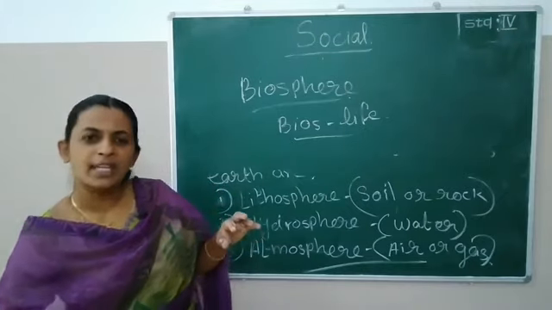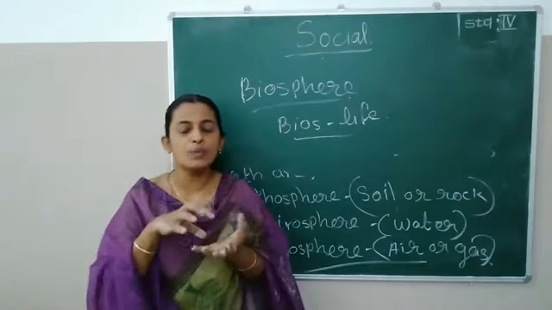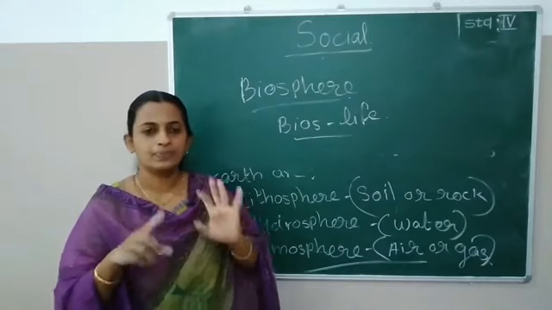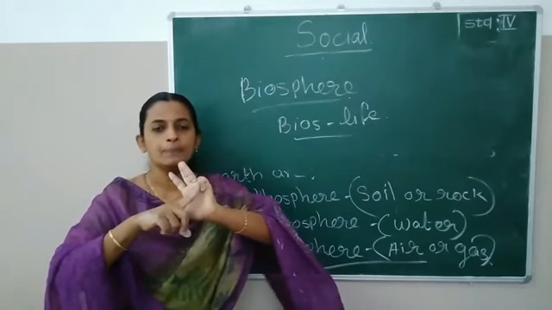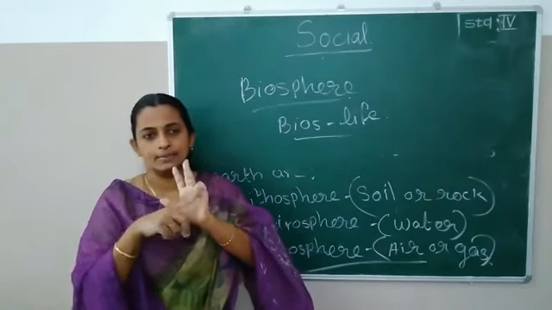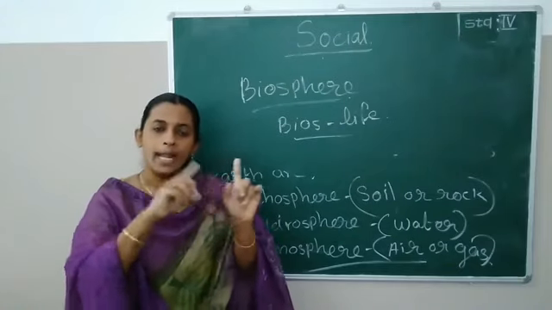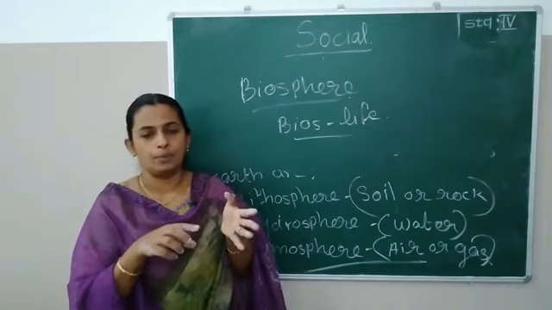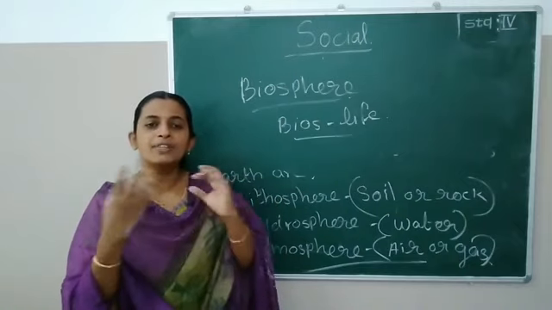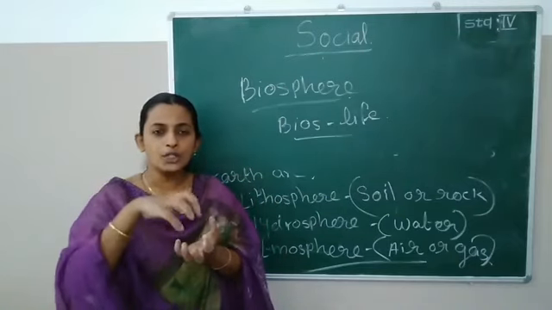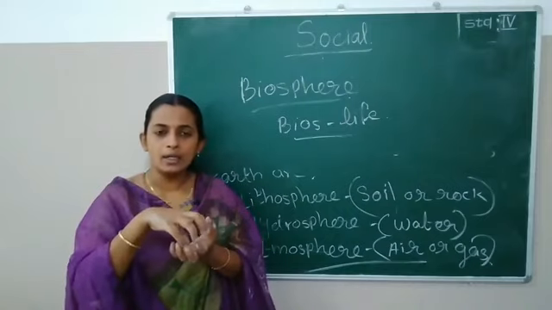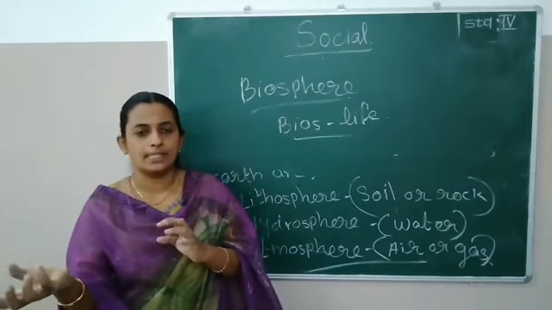And once again we can just check how many topics we discussed from this chapter. First one about the interior of Earth: crust, mantle, core, outer core and inner core. And next one is about the physical features, formation of land or landforms and water bodies.